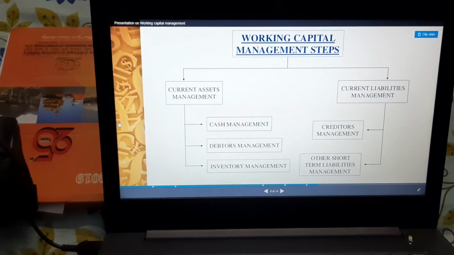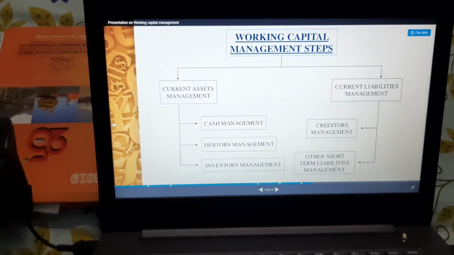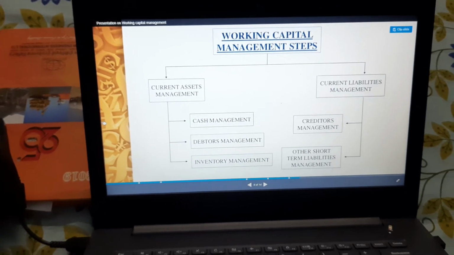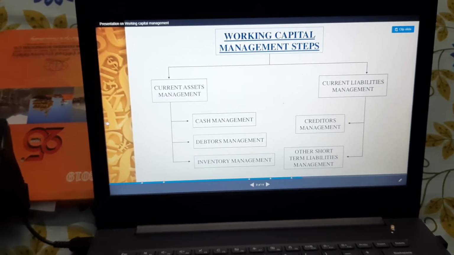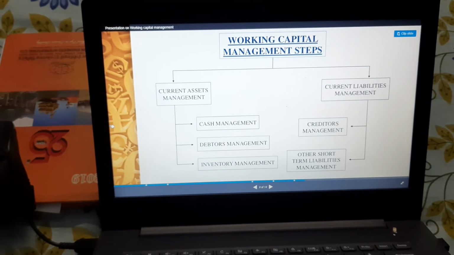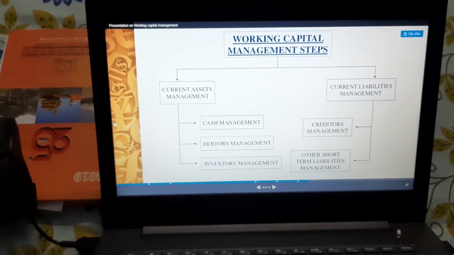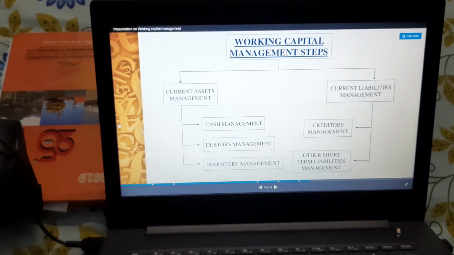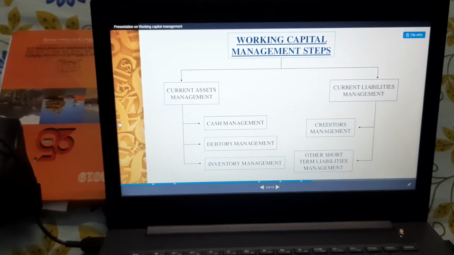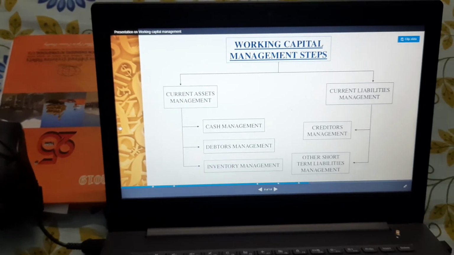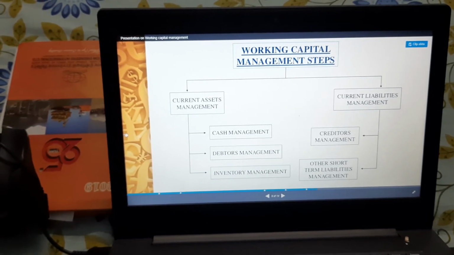Now moving on, let me explain the working capital management steps. We have current assets management and current liability management. In current asset management, we have cash management, debtors management, and inventory management. And in current liability management, we have creditors management and other short term liabilities management.